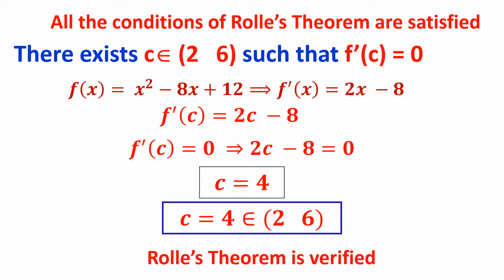First, we checked the conditions of Rolle's theorem. If they are satisfied, we claim that there should be a C such that f dash of C is equal to 0. And you have to check whether that C lies in between the given values, that is the upper limit and the lower limit.